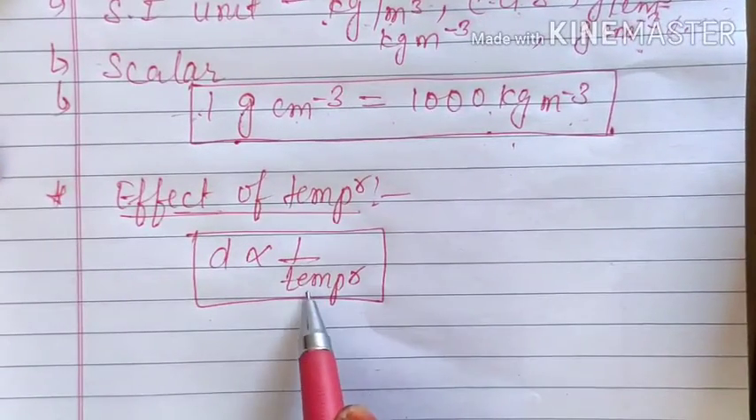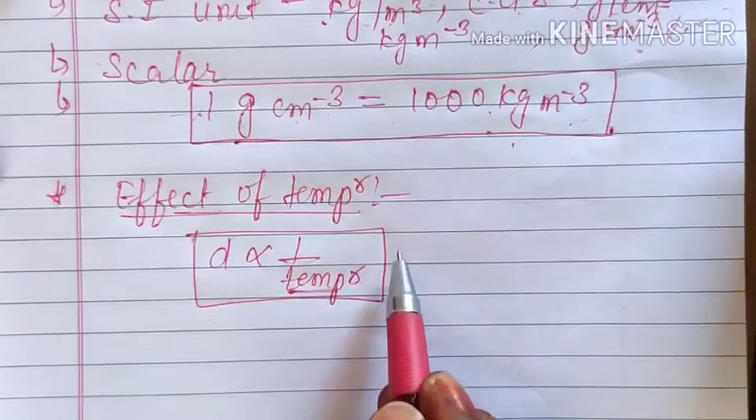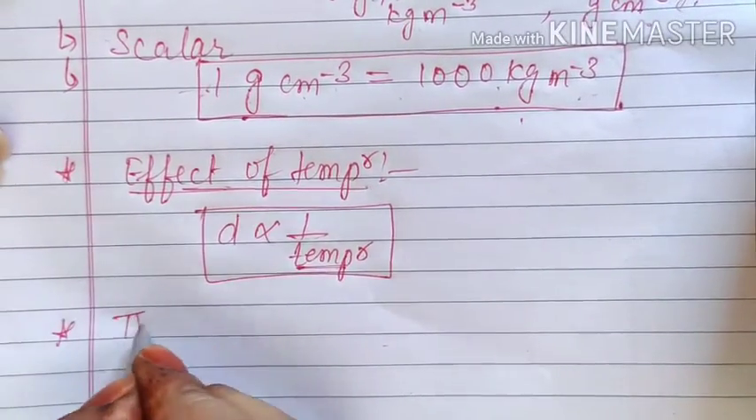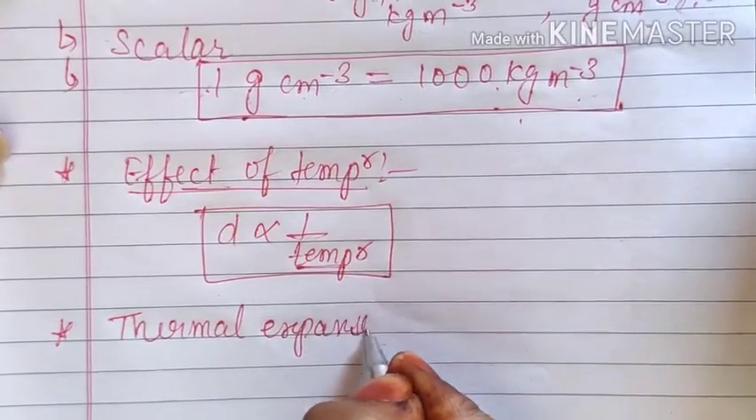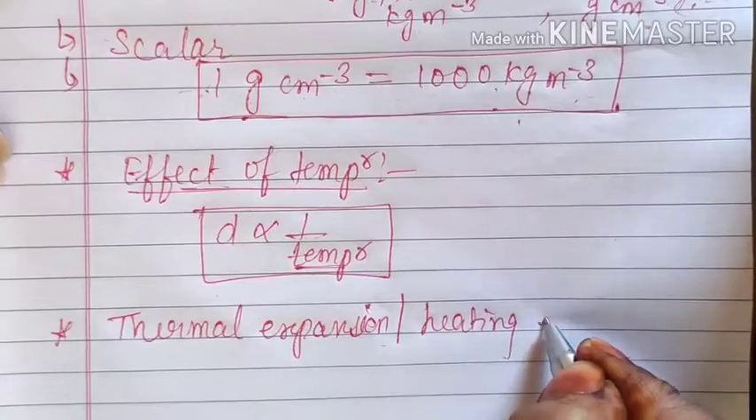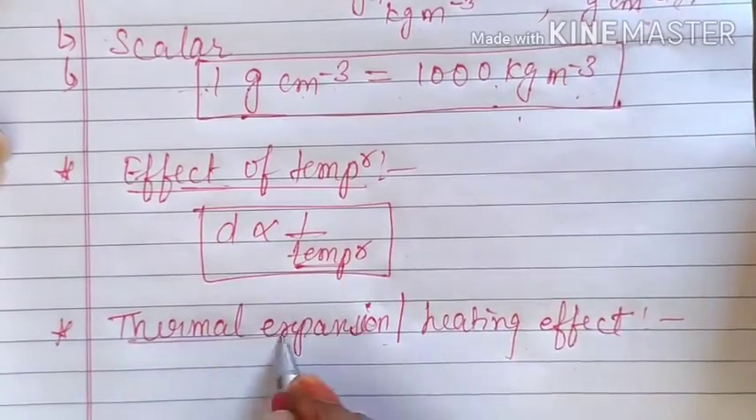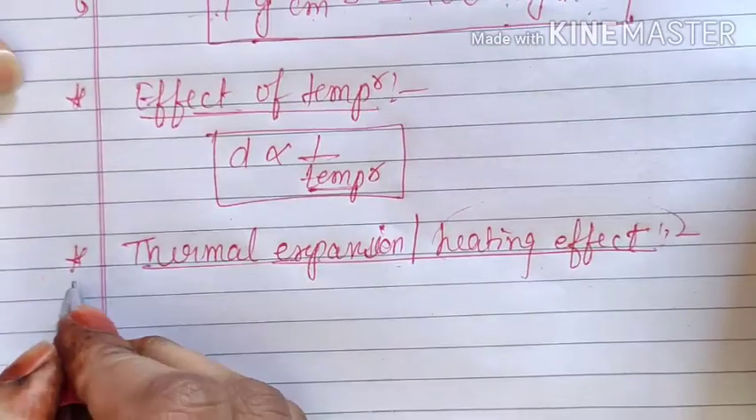As soon as you increase the temperature, the volume will also increase, because in lower classes you have learned thermal expansion. And if you have not learned this word, then you have learned one word, that is heating effect of material. Heating effect on materials means if you heat any particular object, it expands.